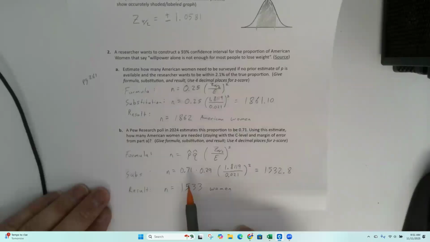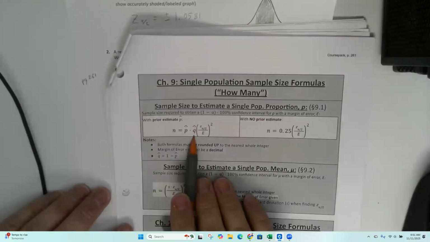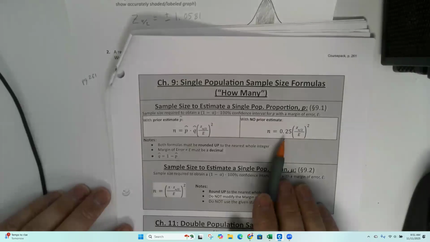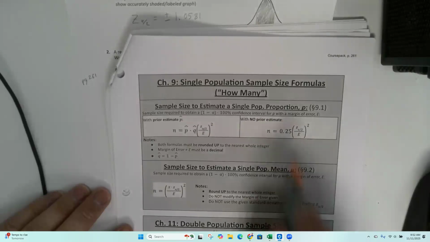Now, I'll point out that here I have this formula, right? P hat times Q hat. And in this one with no prior estimate, I have 0.25. Where does this 0.25 come from? Why is that there?